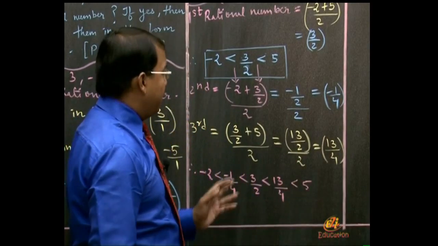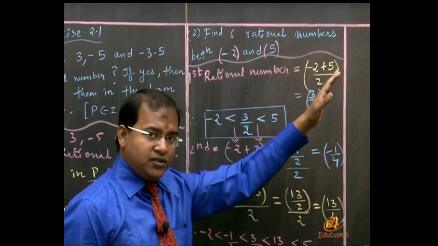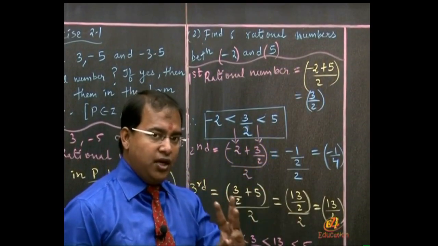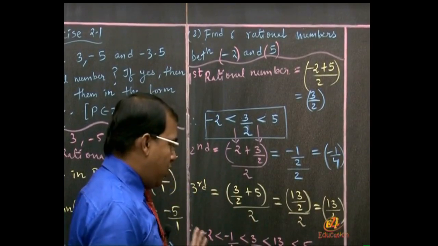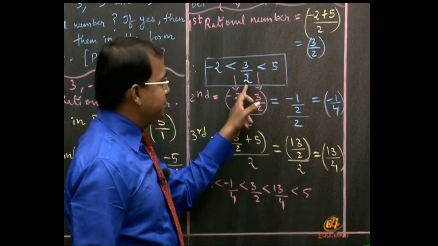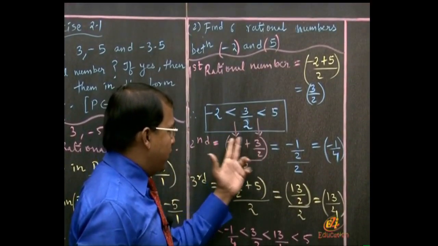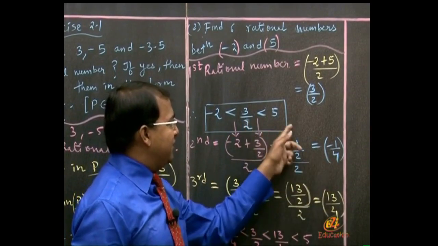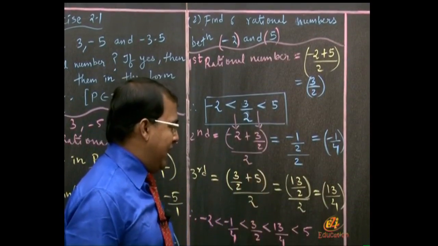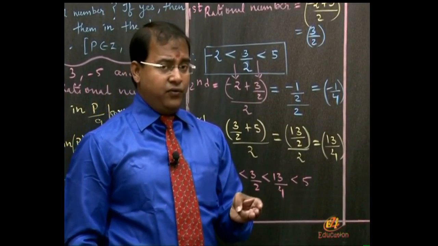That is, we were asked for 6 rational numbers, out of which 3 we have obtained. How is the trick? First of all, we have obtained a number between these two, then between these two a number, and then between these two a number. So we end up getting 3 rational numbers. Still you will be questioning, sir, how will the remaining 3 come?